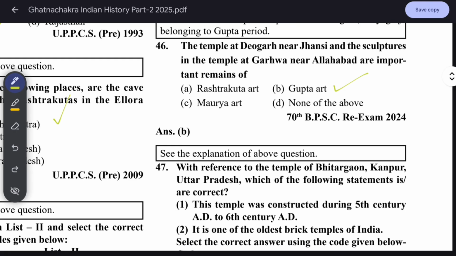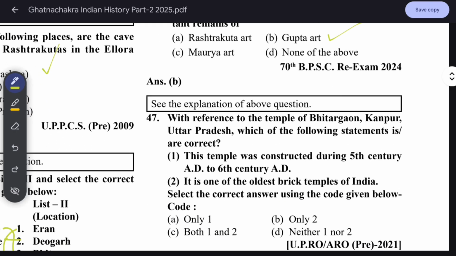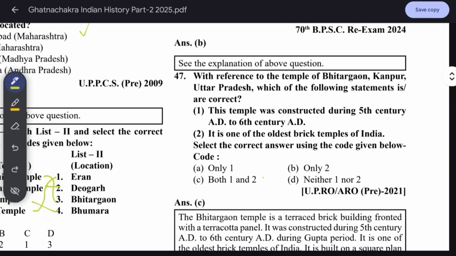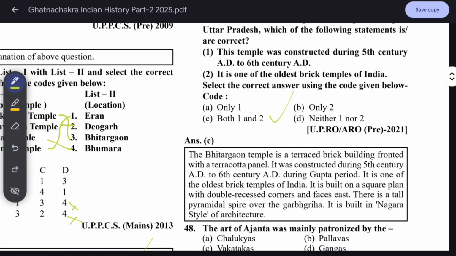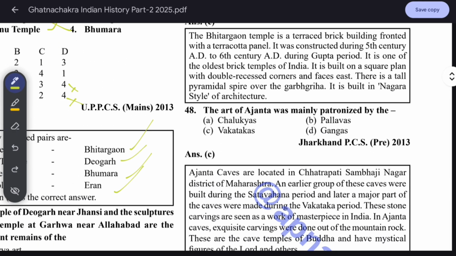With reference to the temple of Bhitargaon, Kanpur, Uttar Pradesh, which of the following statements are correct? This temple was constructed during the 5th century. It is one of the oldest brick temples. Okay, it's asking about Bhitargaon, so both are correct. Bhitargaon temple is a terracotta brick building fronted with terracotta panels. It was constructed during the 5th to 6th century AD, during the Gupta period. It is built on a square plan with double recessed corners and faces east. There is a tall pyramidal spire over the Garbhagriha. It is built in the Nagara style of architecture.